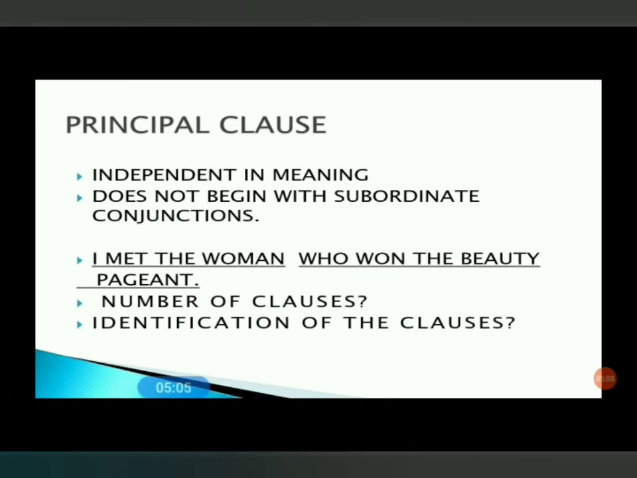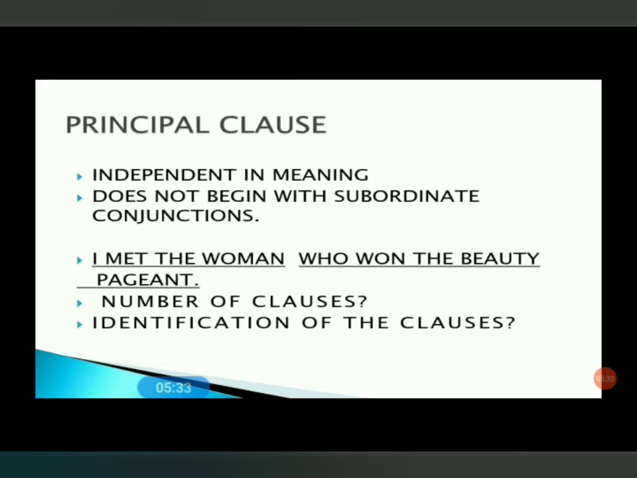First of all, let's try to understand the principal clause. A principal clause is independent in meaning and does not begin with a subordinate conjunction. When it comes to identifying a principal clause, we must bear in mind that it does not depend for its meaning on another clause and does not begin with any subordinate conjunction. Let's take an example. I met the woman who won the beauty pageant.